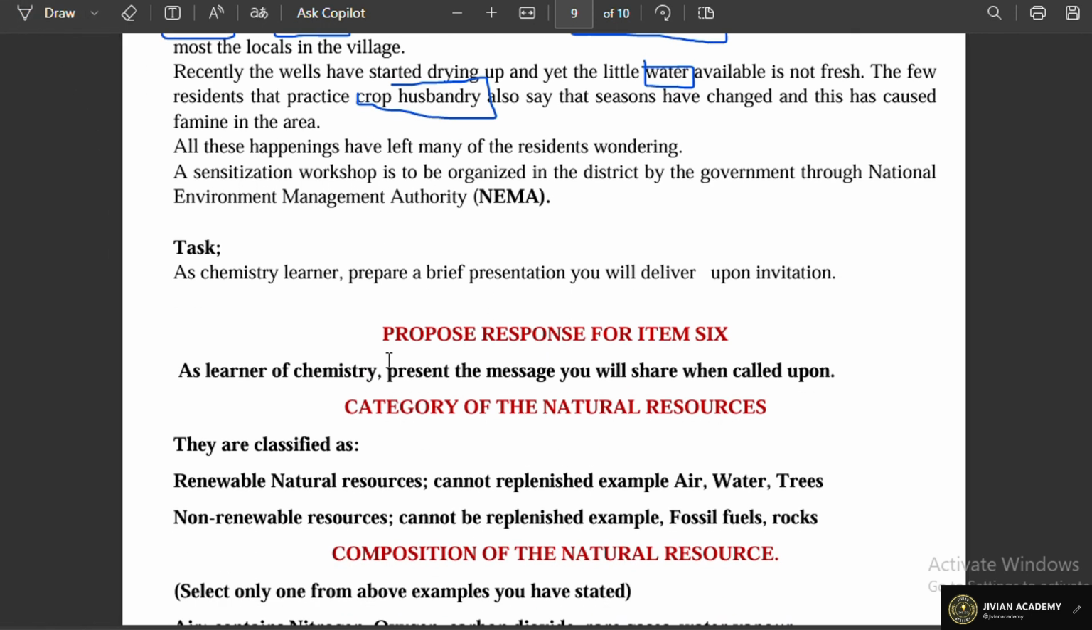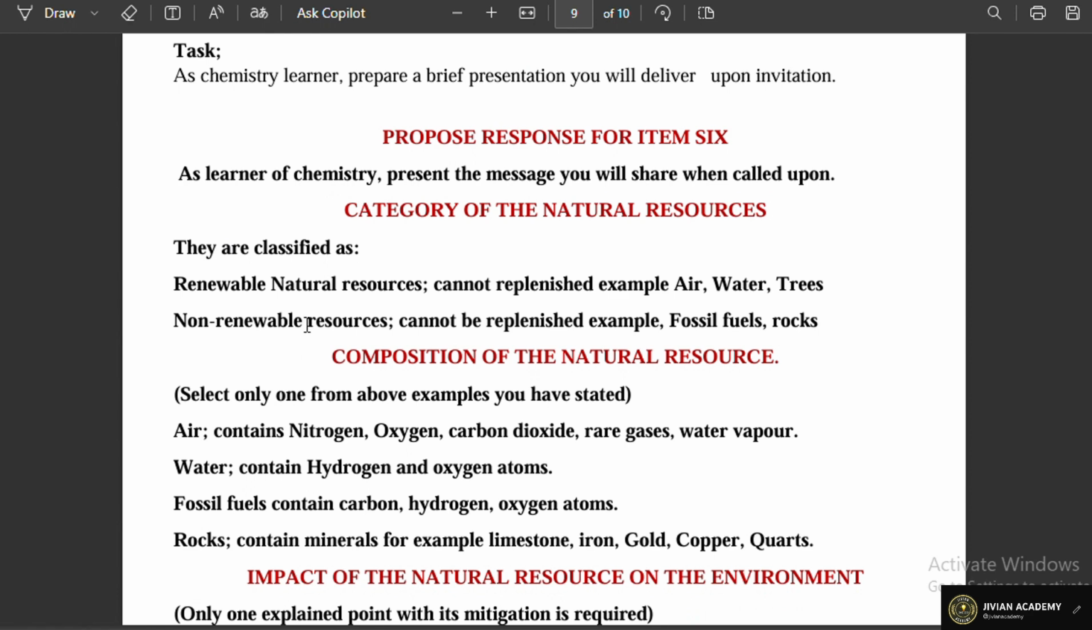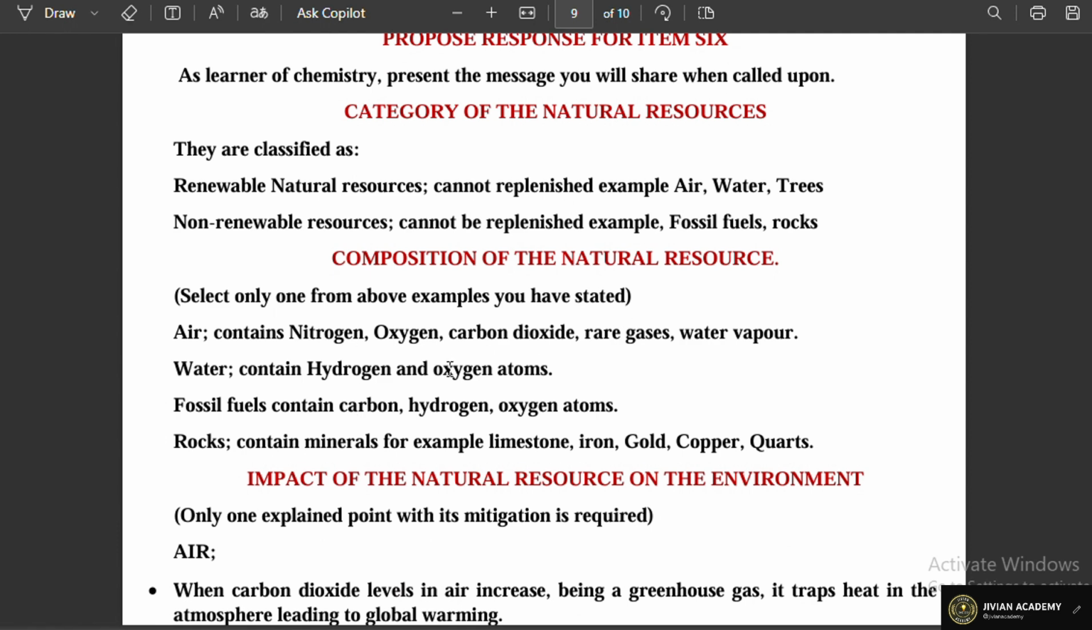After identification, now the learner should be in position of categorizing them. We have the natural resources which are renewable and the ones which are non-renewable. So according to the scenario, we can see that we have the renewable natural resources, of course, these are resources that cannot be replenished. In other words, they cannot get used up. So we have the air, water, and the trees.